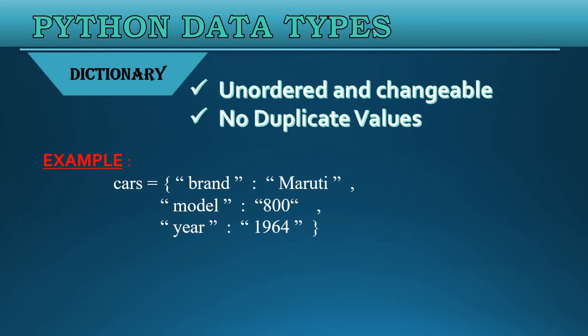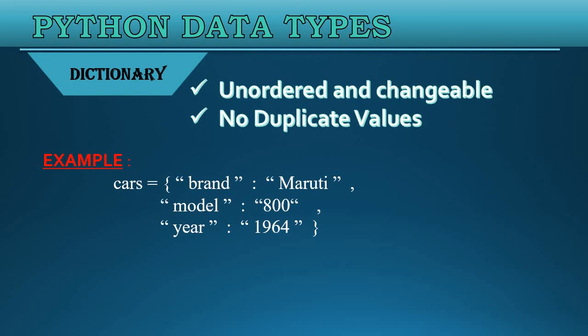Then I have written a comma. Comma is for separation. The second element is model colon 800. Here model is the second key and 800 is the value for that key. The last key value pair I have written is year colon 1964. Year is the third key and 1964 is the third value.